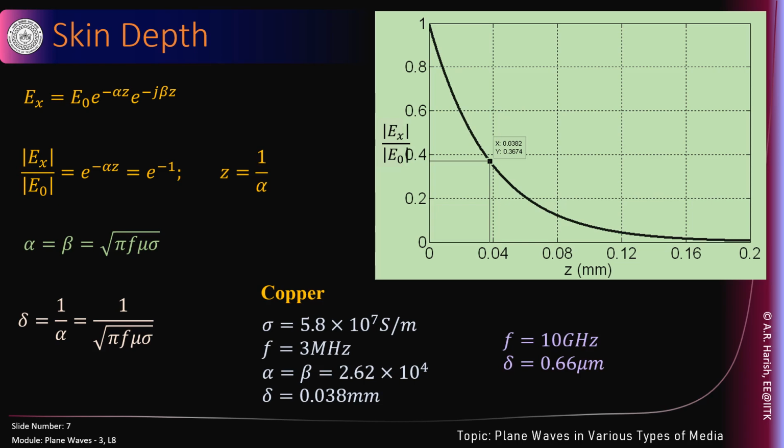What is the advantage of this skin depth? It has multiple roles to play in life. One role, suppose you are trying to make electromagnetic waves penetrate through my body. How deep the electromagnetic wave goes depends on the frequency. If the frequency is low, it goes deeper. If the frequency is high, it doesn't penetrate deeper because of the skin depth.